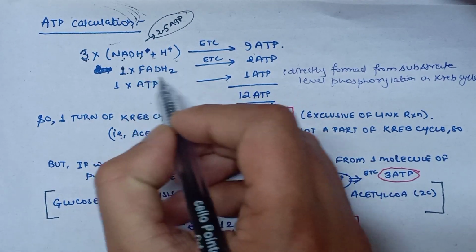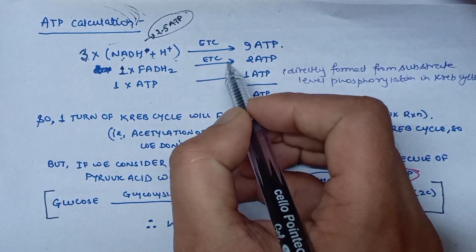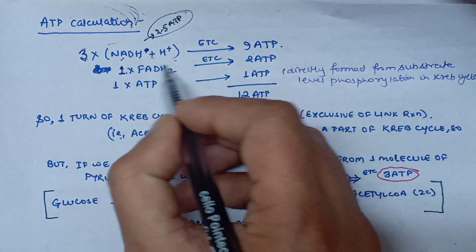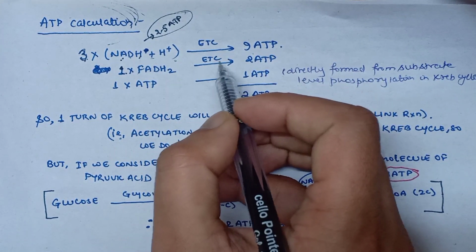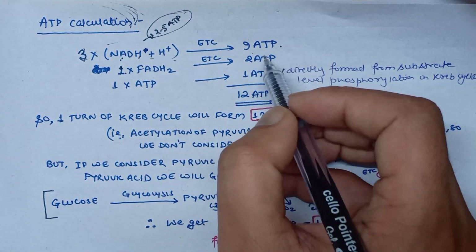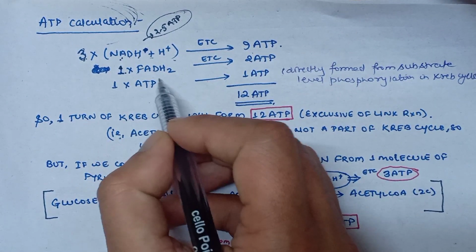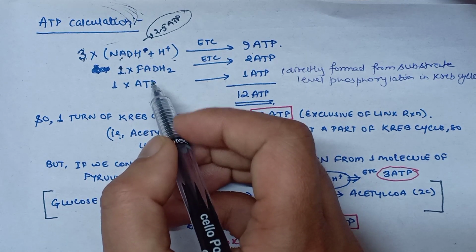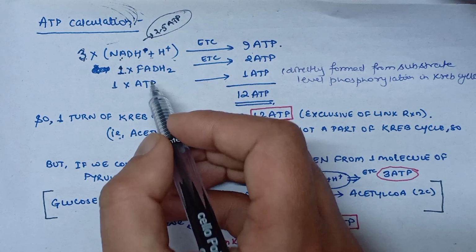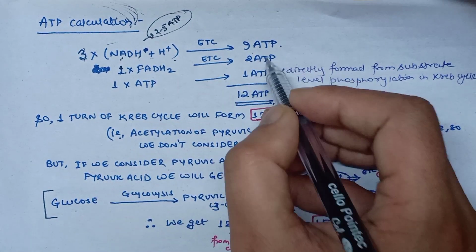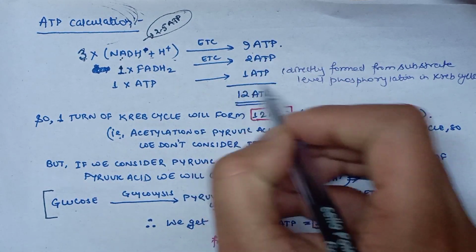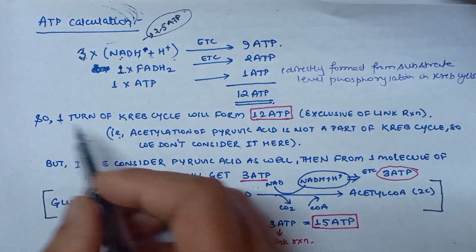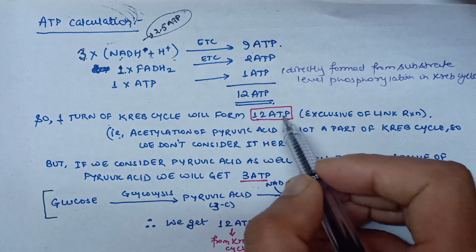This FADH2 will go into the electron transport chain to form 2 ATP. One FADH2 when taken to the electron transport chain will produce 2 ATP, and 1 ATP was formed directly from substrate level phosphorylation in the Krebs cycle. So we get 9, 10, 11, 12. So we get 12 ATP. So one turn of Krebs cycle will form 12 ATP.